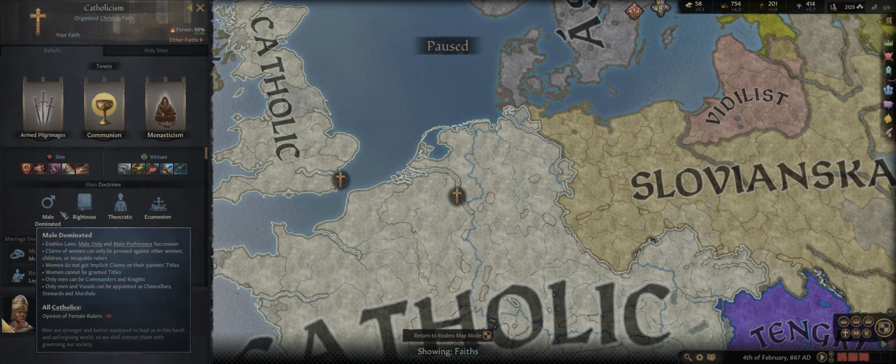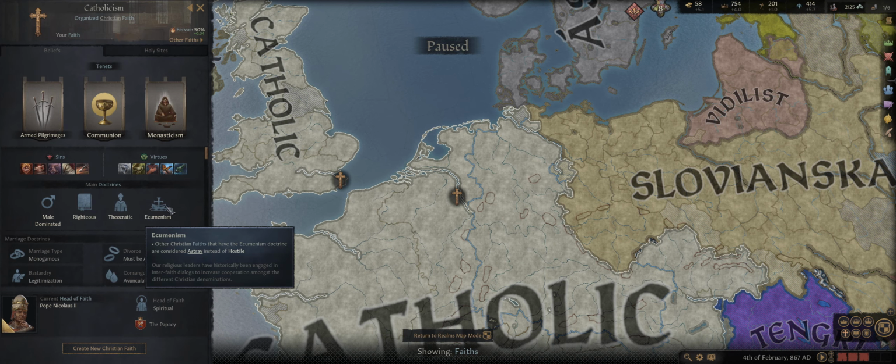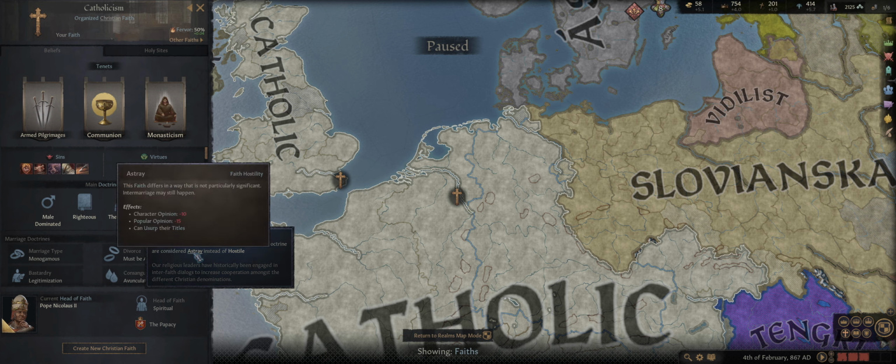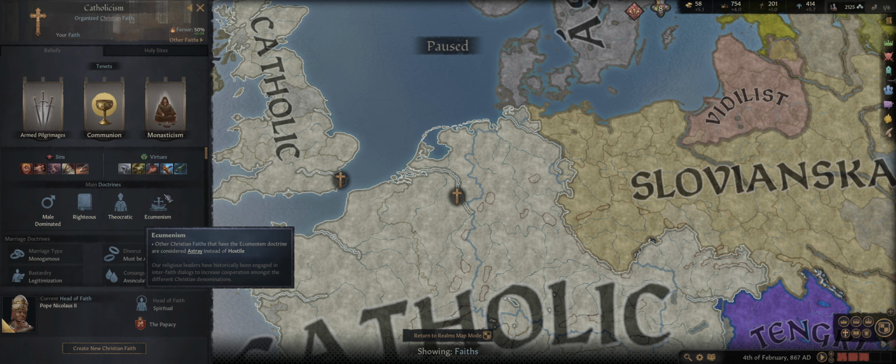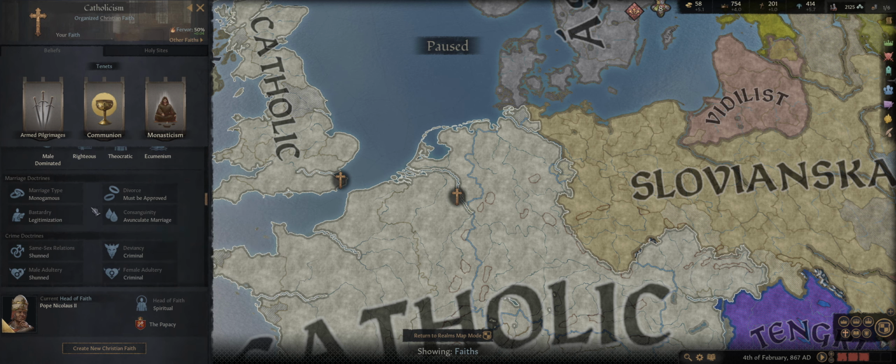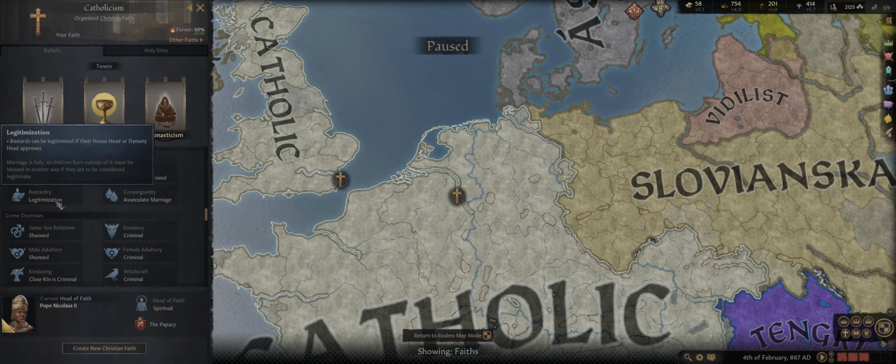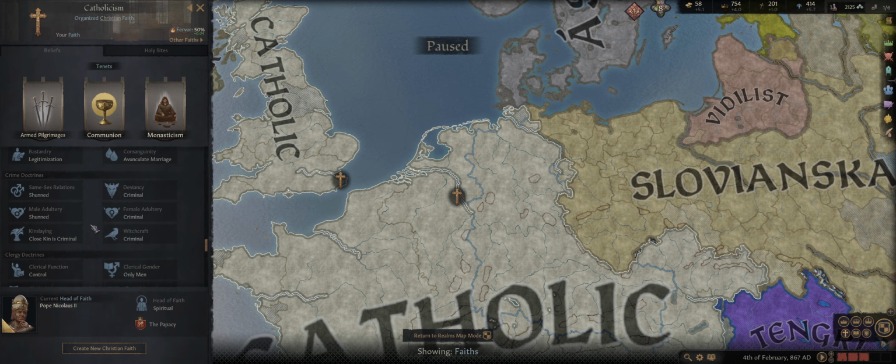In addition to that, you can simply read through all the different effects as mentioned. For instance, Orthodox characters are considered astray rather than hostile because of this particular doctrine. It makes it so bastardy, we can legalize them, we can do cousin marriages, things of that nature, and more importantly, it dictates what are considered crimes.